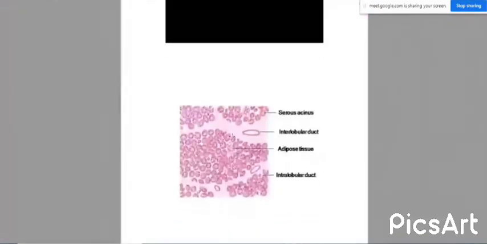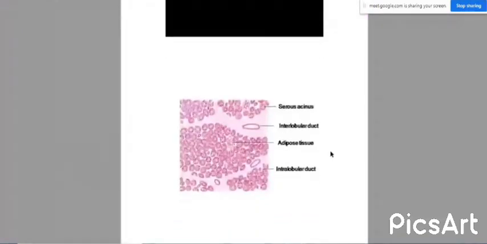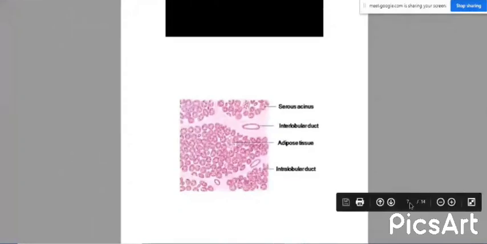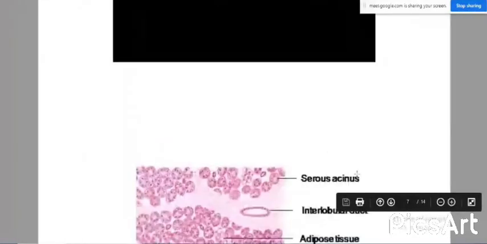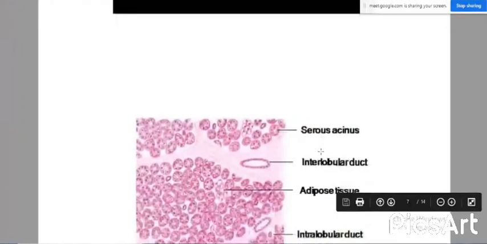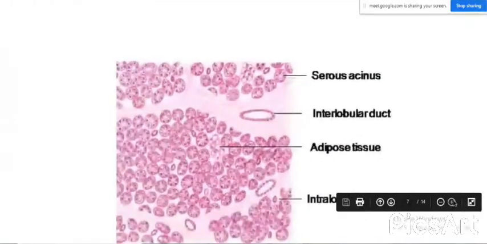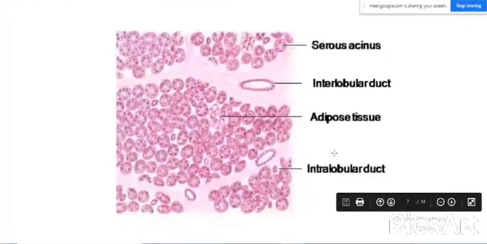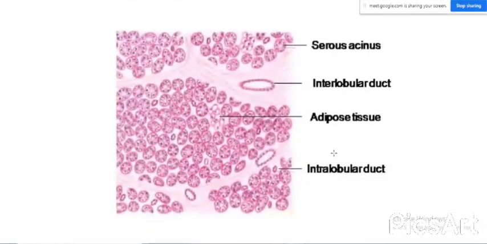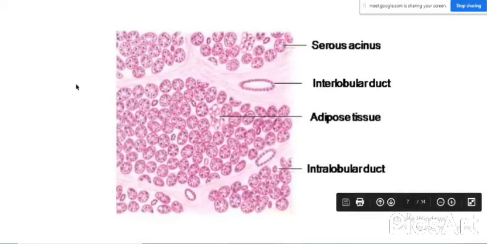Can you see the diagram? Yes, ma'am. Okay. I will make it larger. So this is how we can draw the diagram of a serous salivary gland. Can you see small rounded structures in it? Yes, ma'am. Okay.